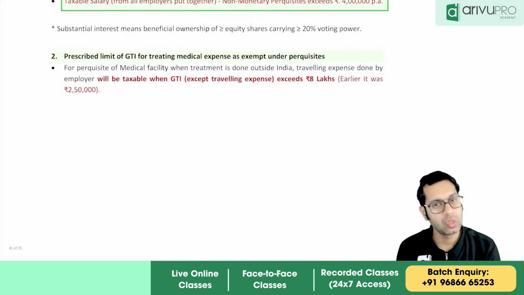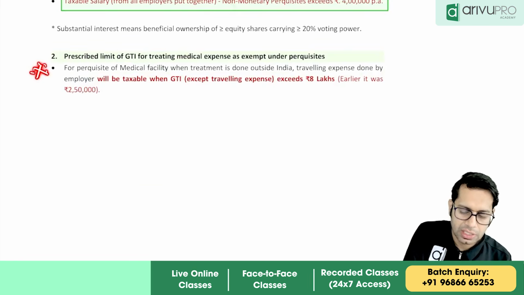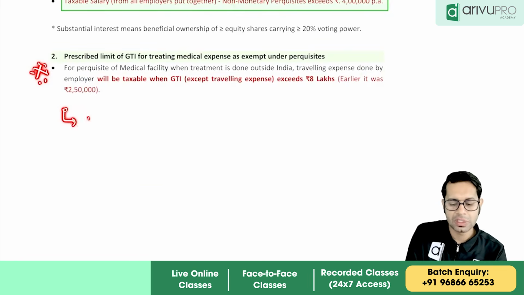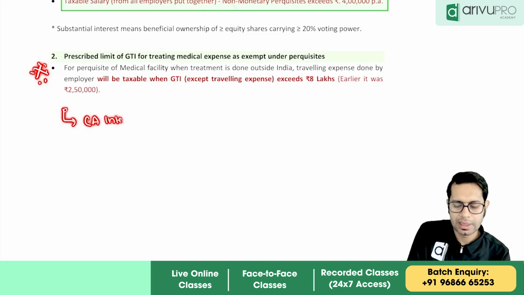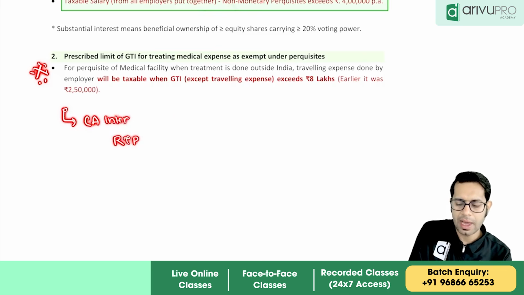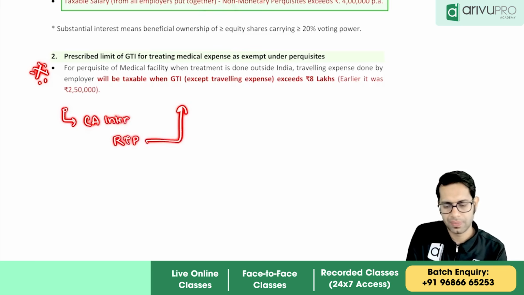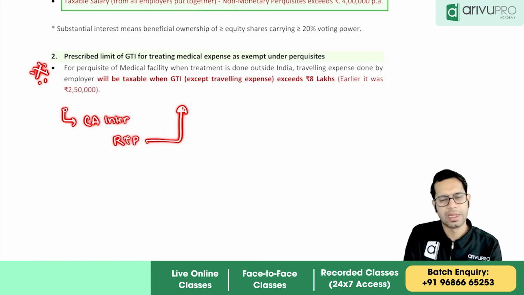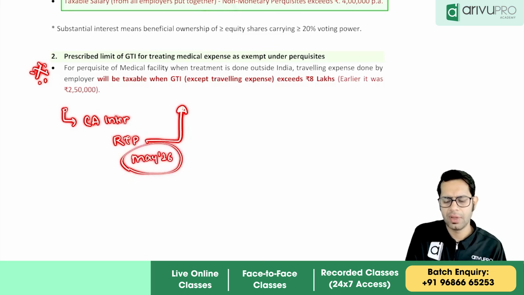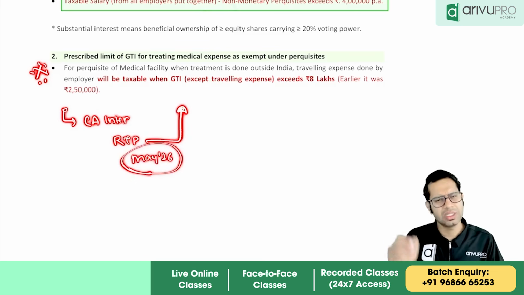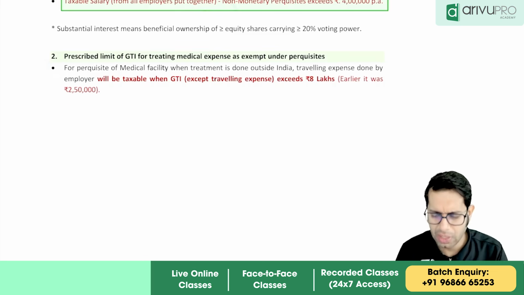Then there is one more change, which is also an important change. For CA Inter students, there is something called RTP. The RTP has tested this point. In your CA Inter RTP released for the May 26 examination, they have given a question on this point. It is a very simple and easy point, a good point.